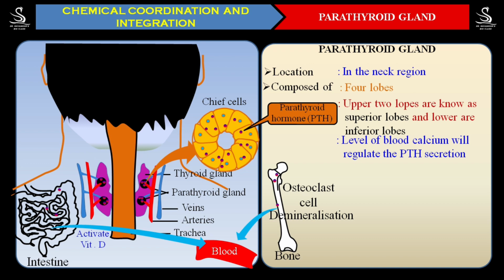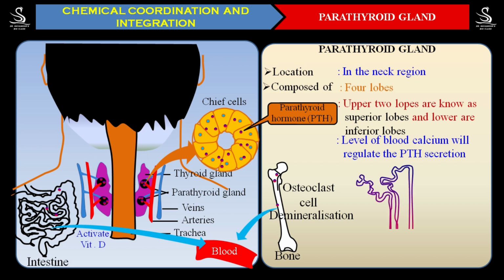But this process of taking out calcium from the bone, we call demineralization. I hope you are remembering what I told you in an earlier video. The thyrocalcitonin hormone helps in mineralization, but the PTH hormone helps in demineralization. Means both of them work in exactly opposite manner.